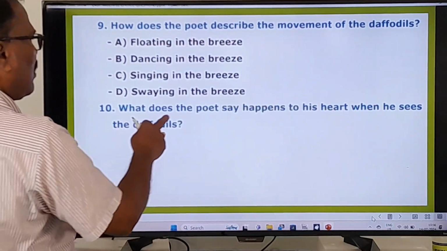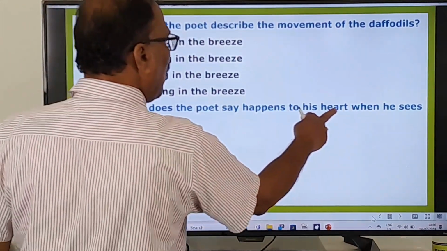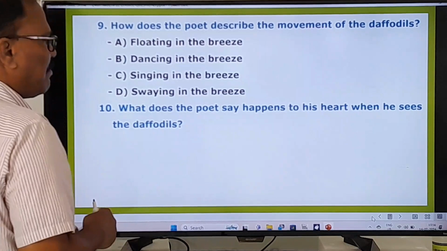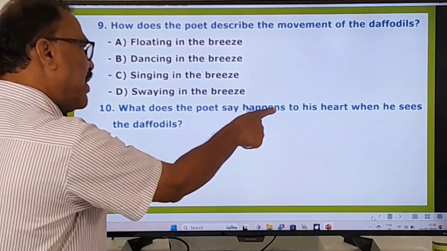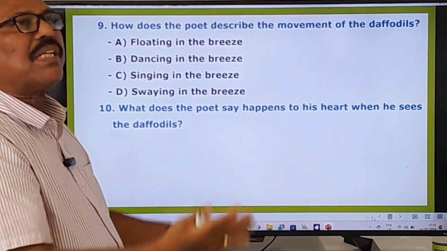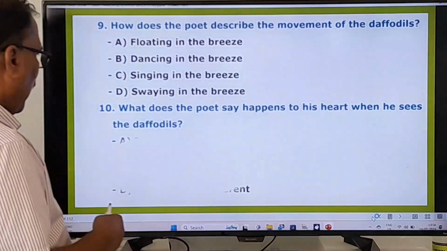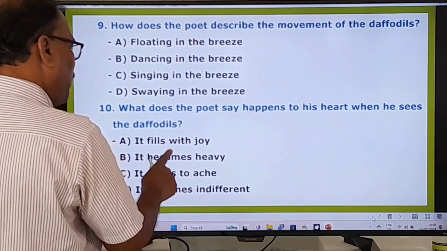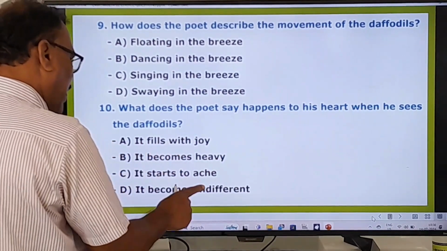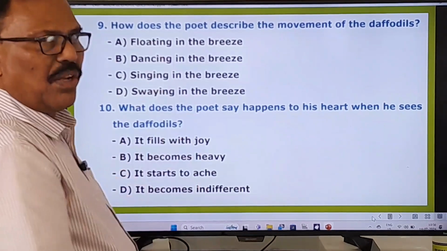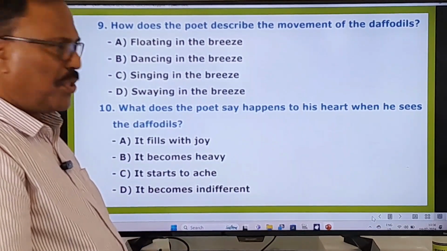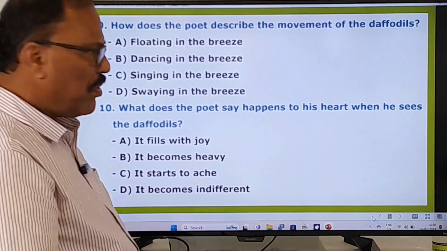And the 10th one, what does the poet say? Happiness to his heart when he sees the daffodils. What is that which is happiness to his heart? Here: it fills with joy, it becomes heavy, it starts to ache, it becomes indifferent. What is the right answer? You have to choose there. Now we go to other questions.